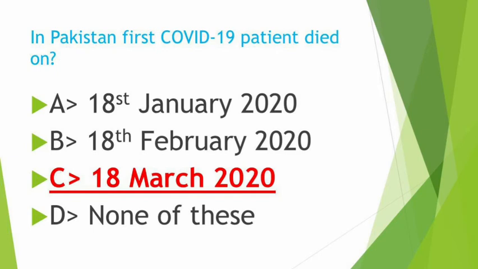In Pakistan, the first COVID-19 patient died on 18th March 2020. So it's not 18 January or 18 February. It was 18th March 2020 when the first COVID patient died in Pakistan.